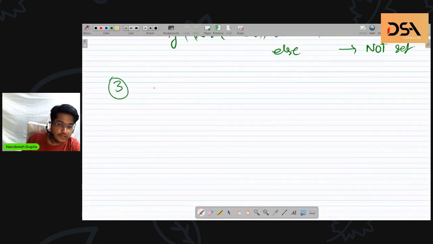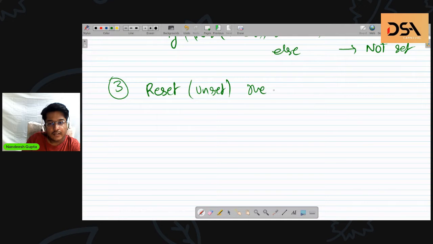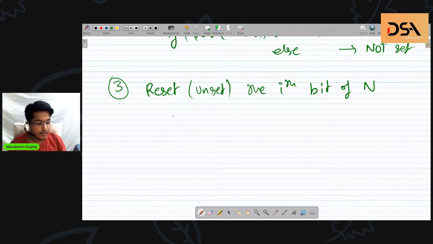next question is, I want to reset, or in other words, unset the ith bit of n. That is, if it is set, like if it is 1, then I'll just make it a 0. And if it is a 0, then I'll let it be 0. Okay, so how will you do this? I'll give you 30 or 40 seconds for this.